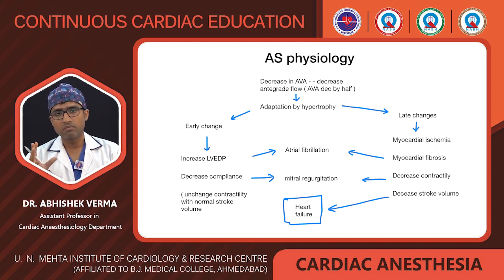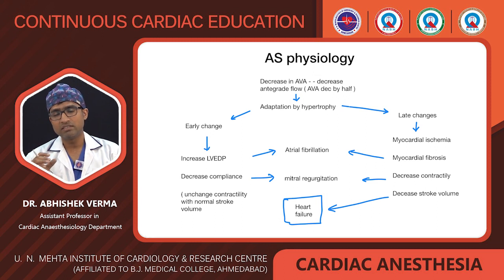This increase in myocardial fiber inside the left ventricle causes an increase in left ventricular end diastolic pressure. This increase in LV EDP causes decreased compliance, which later leads to diastolic dysfunction.